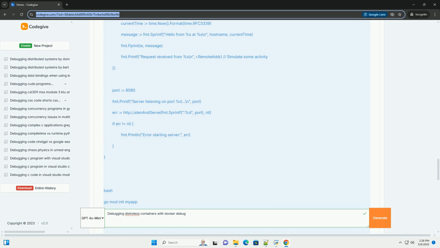Source code availability: Delve needs access to the source code to function properly. In the example above, it clones a Git repository, but there are other ways to make your source code available in the debug container: volume mounts, copying.